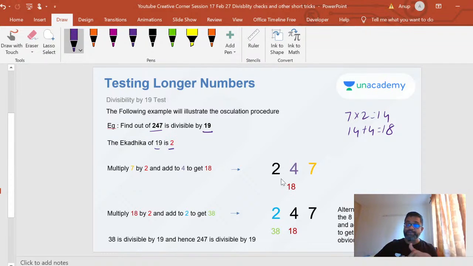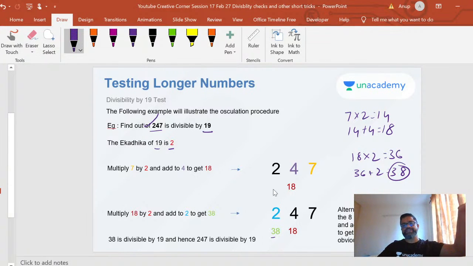Now you have to repeat that step because there's one more digit you have to worry about. So now I take 18 and multiply by the Ekadika, I get 36. I add it to this 2, 36 plus 2, which is 38. So I've got 38 now. Now you can test it. You know that 38 is divisible by 19, right? 19 twos are 38. So yes, this number is divisible by 19. Even if longer numbers are there, you keep multiplying by the Ekadika and then adding it to the next digit.